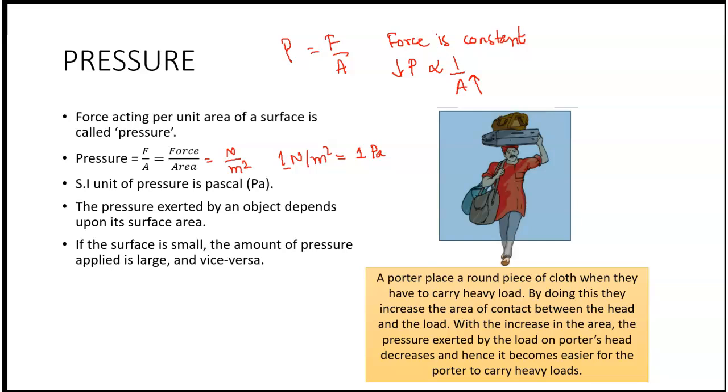You see here in this example, a potter places a round piece of cloth when they have to carry a heavy load. By doing this, they increase the area of contact between the head and the load. With the increase in the area, the pressure exerted by the load on the potter's head decreases, and hence it becomes easier for the potter to carry loads.